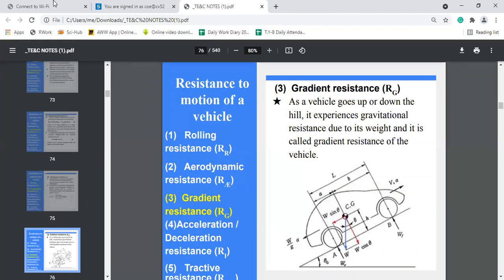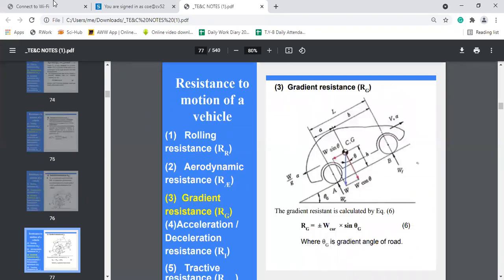You can see here, theta g is the gradient angle of the road, and to calculate this gradient resistance Rg, the formula is Rg is equal to weight of the car into sine theta g, where theta g is the gradient angle of the road.